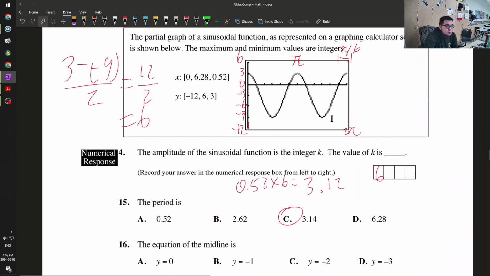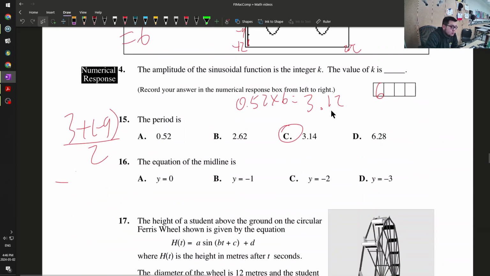16, the equation of the midline. The midline is the average between the maximum and minimum. So 3 plus -9 divided by 2. So -6 divided by 2 is equal to -3. So y is equal to -3. 16 is D.